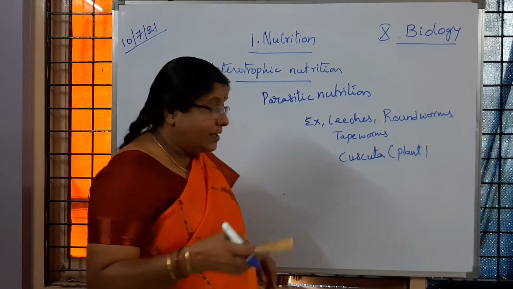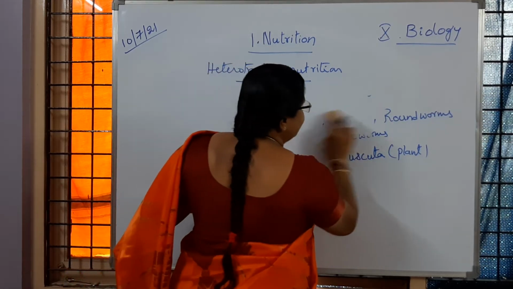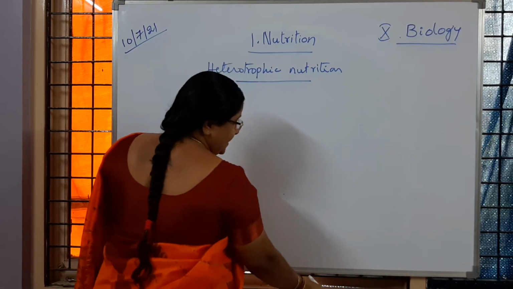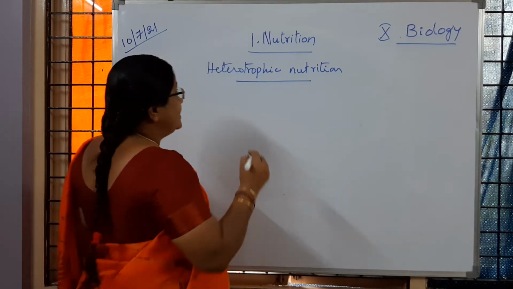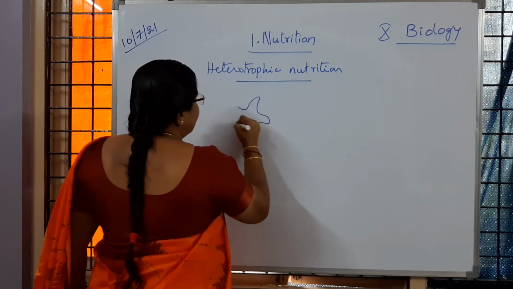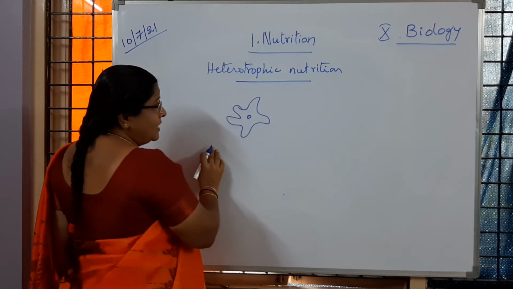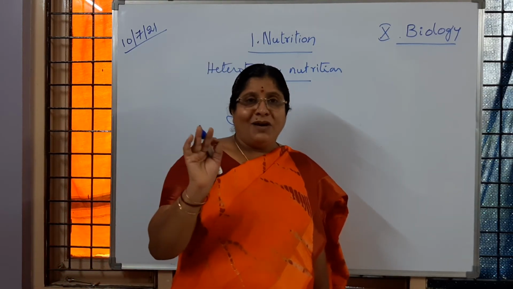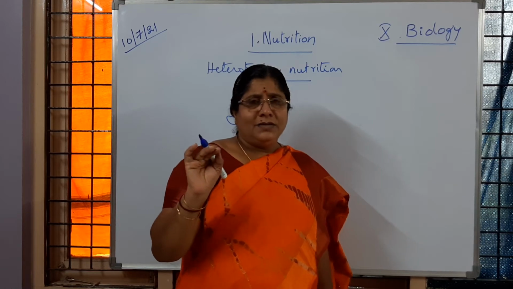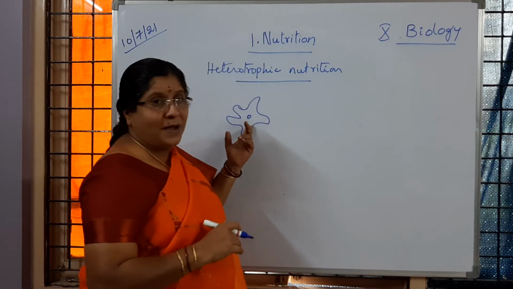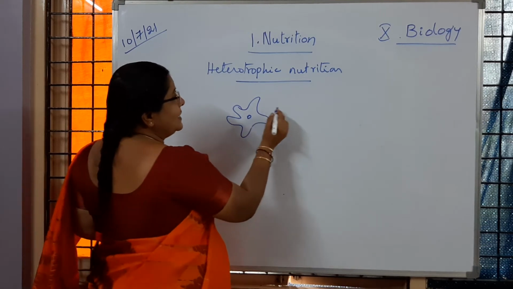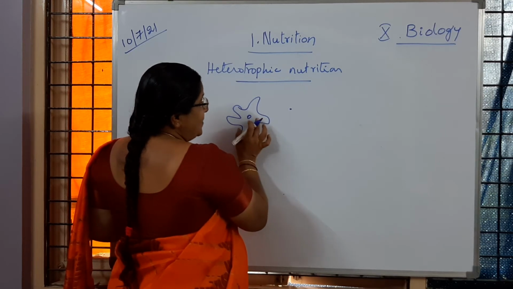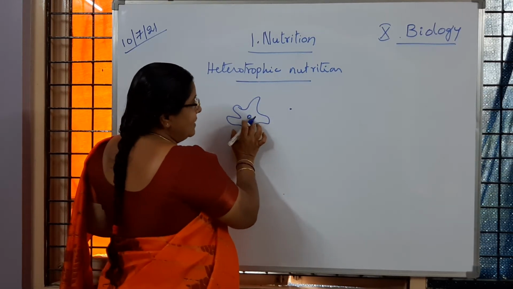Is it clear to children? Then coming to the other type of nutrition, just now I said amoeba, how is it going to get food? You know that amoeba is a unicellular organism. It lives in water. Whether it is amoeba or the human body, children, the energy source is glucose only. A smaller organism is going to become food for amoeba. Whenever it finds food material, organic material in water, amoeba, which is said to be a shapeless animal, does not have any shape, children.